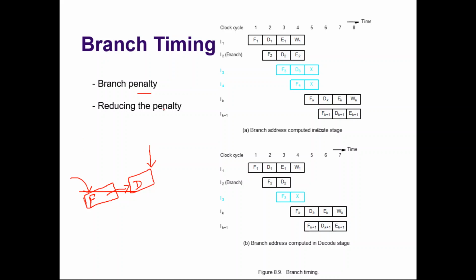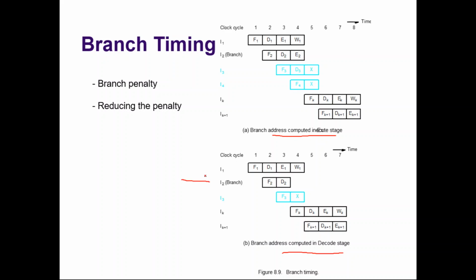So let us assume that we have a sophisticated fetch unit, and that the branch address is computed at the decode stage itself. Then what will happen? In the previous case the branch address was computed at the execute stage, but if you are able to compute it at the decode stage, let us see how things will turn out. Now instruction 1: during clock cycle 1 it is fetched, during clock cycle 2 it is decoded, during clock cycle 3 it is executed, and during clock cycle 4 it is written.